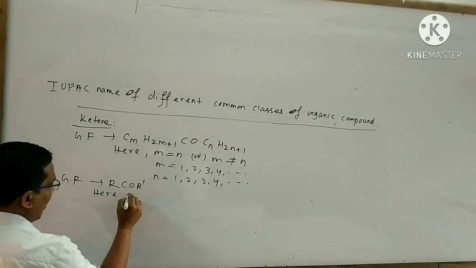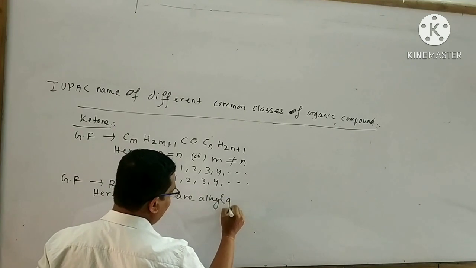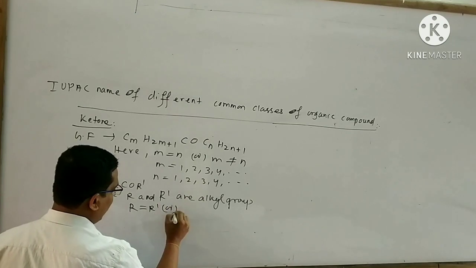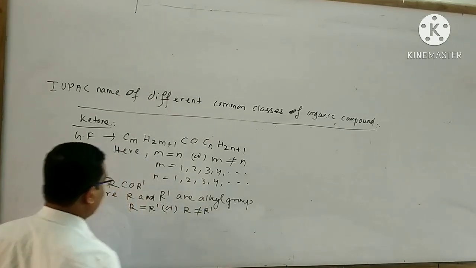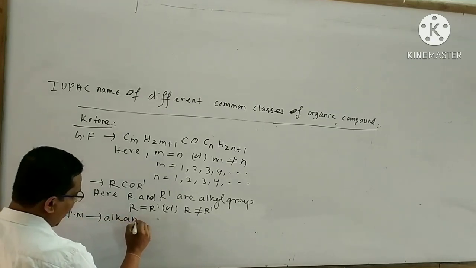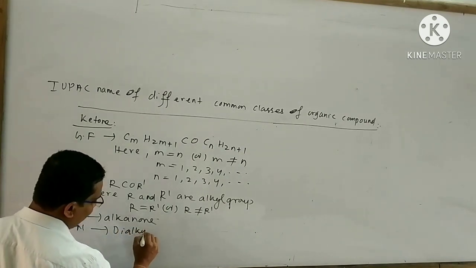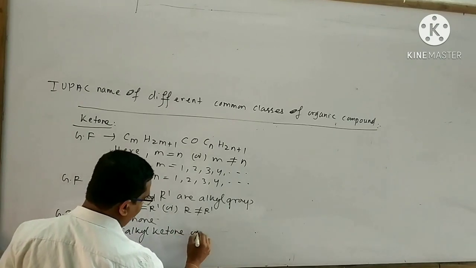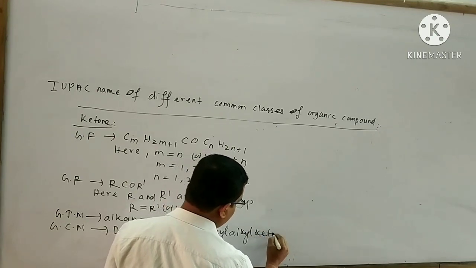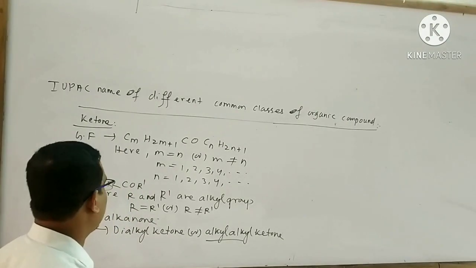Here R and R' are alkyl groups. R equals R' or R is not equal to R'. The general IUPAC name is alkanone. The general common name is dialkyl ketone or alkyl alkyl ketone. Here the two alkyl groups are arranged according to their alphabetical order.